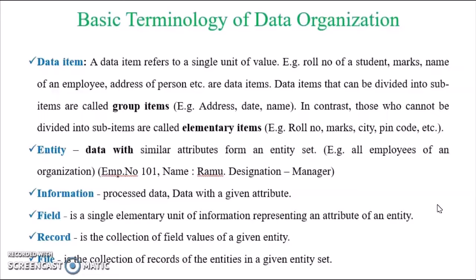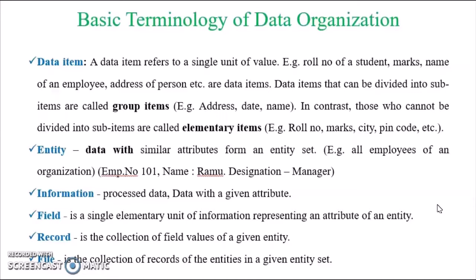Next terminology is record. Record is a collection of field values of a given entity. For example, employee number 101, name as Ram, and the designation as manager. All the attributes or all the fields put together, we call it a record.